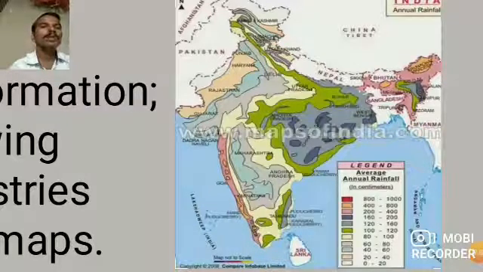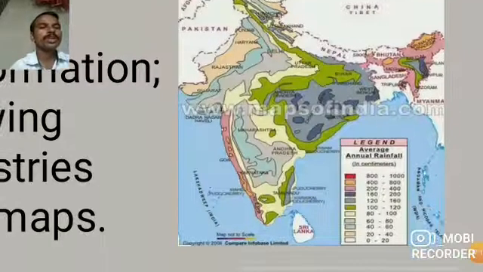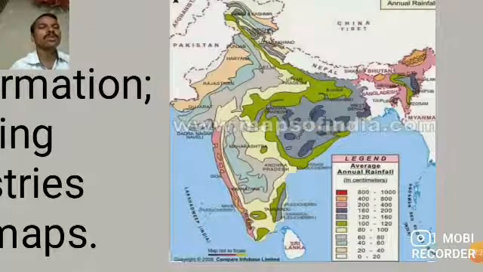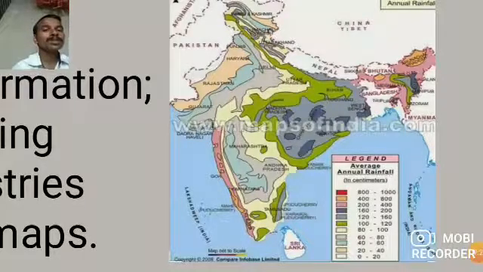This map shows the average annual rainfall, how much average rainfall there is in which state. If you see the different colors, the highest average rainfall is in the north states and in the Western Ghats, shown in pink color.